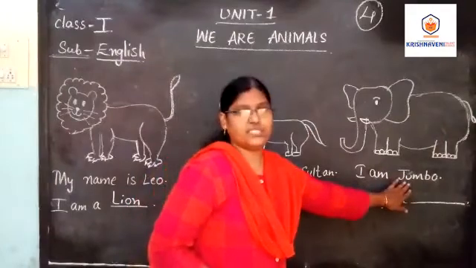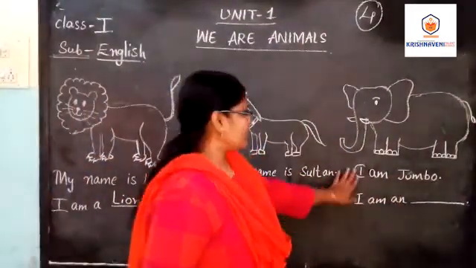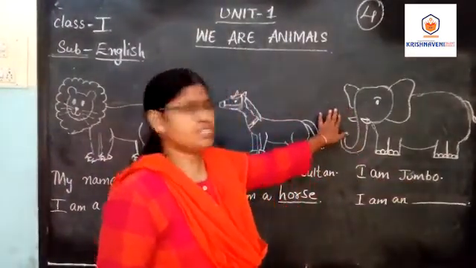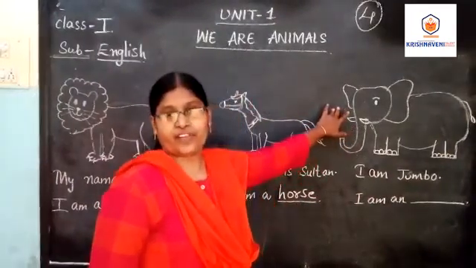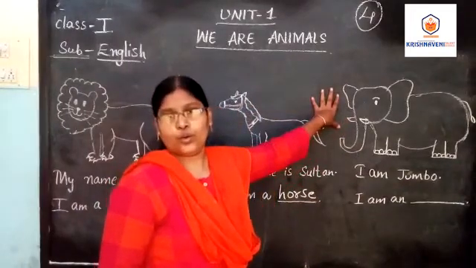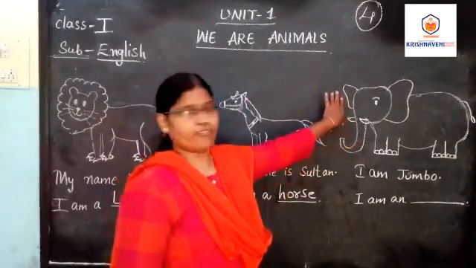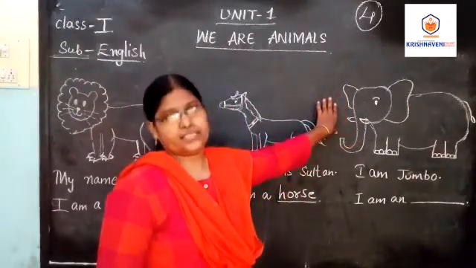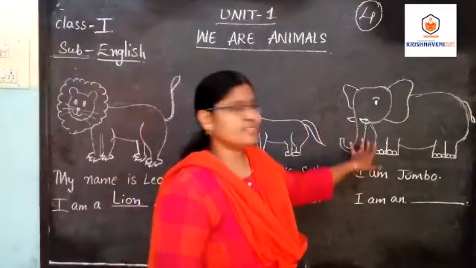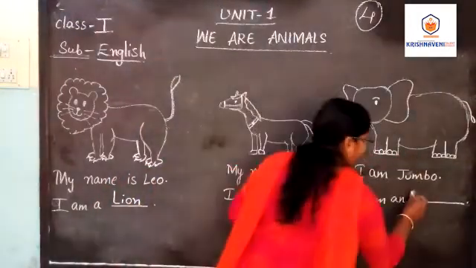I am a Jambu. Jambu, recently we saw the picture also. One elephant is flying. So have you ever seen an elephant fly? No children. Why? Because this is a very big animal. It can't fly. But recently a film also came. In that film Jambu is flying. So what is this? Jambu. It is the name of the elephant. So I am an elephant.